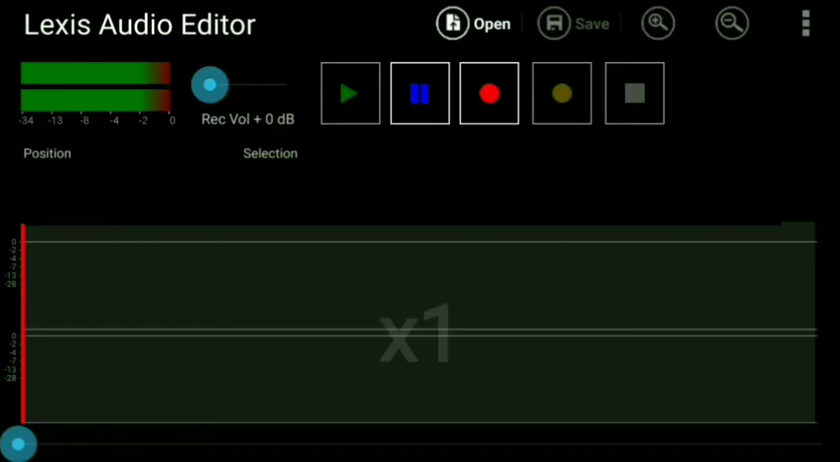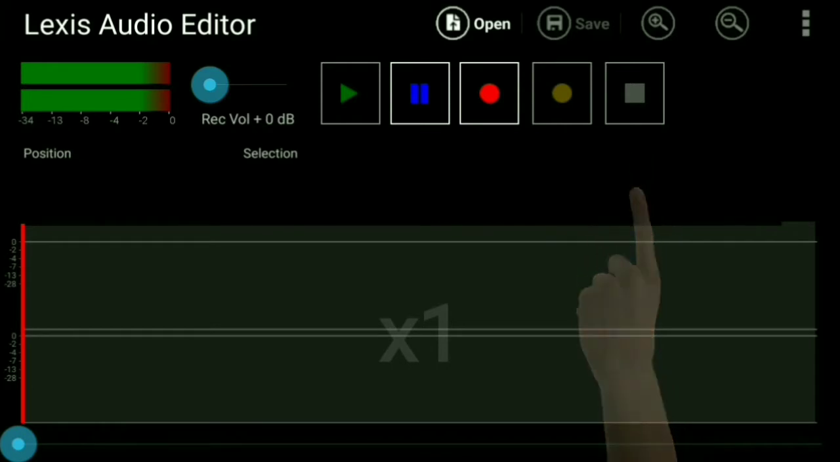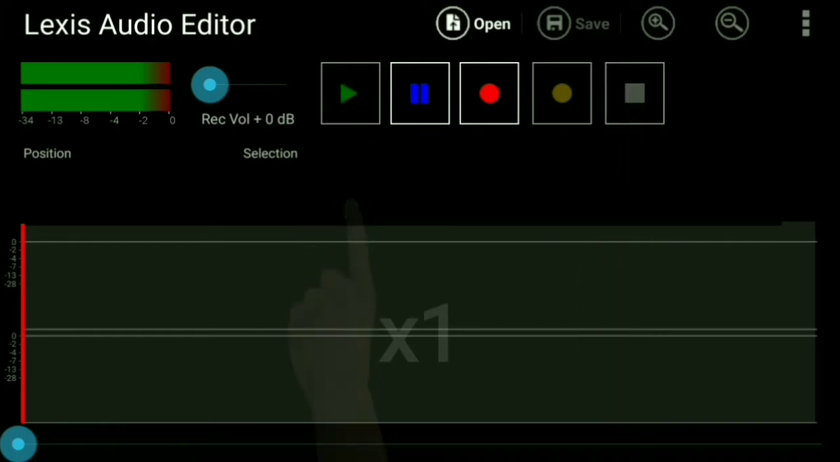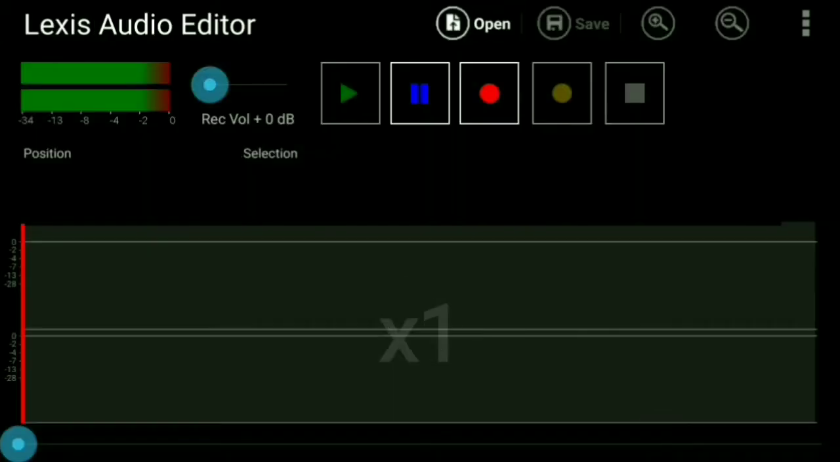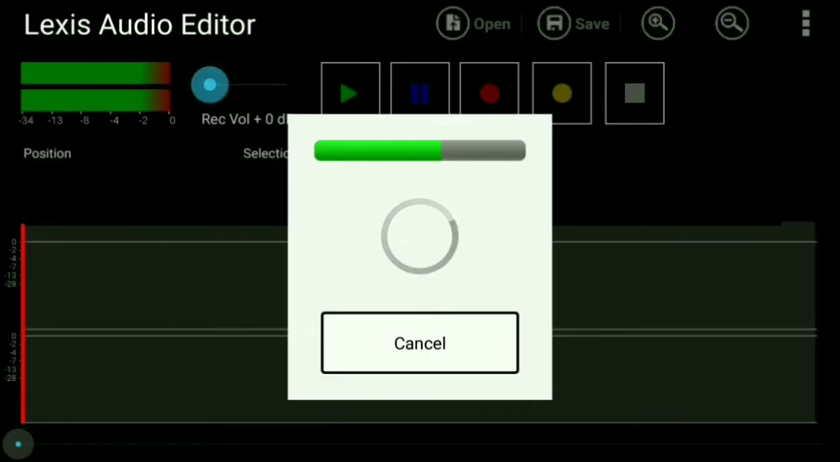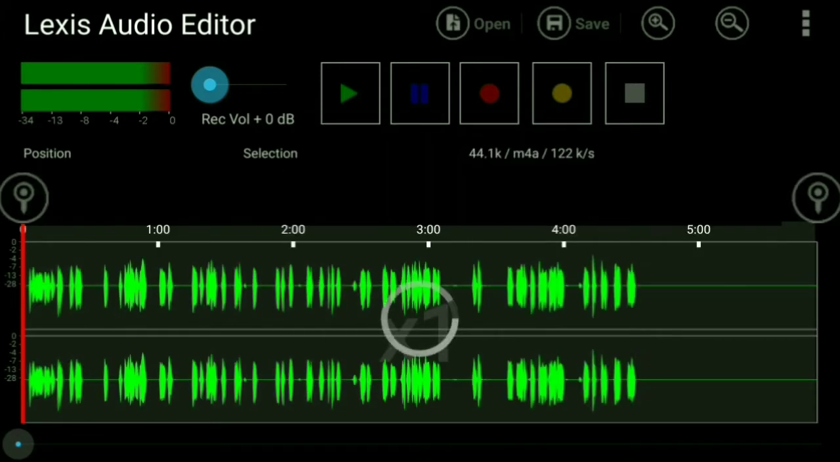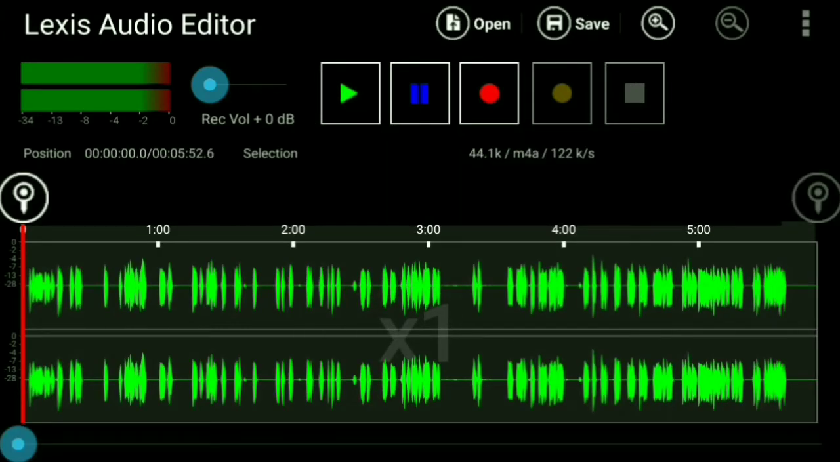Next, open Lexus Audio Editor. You can also use this app as an audio recorder. To start the recording, click on the red button. To stop the recording, click here. To play and listen to your recording, click on the play button. Now open the file which you converted. The file looks like this.